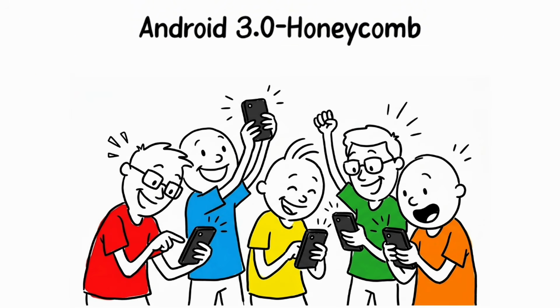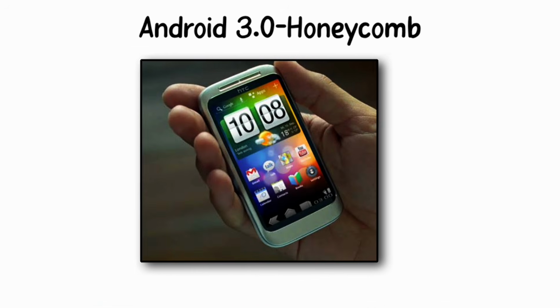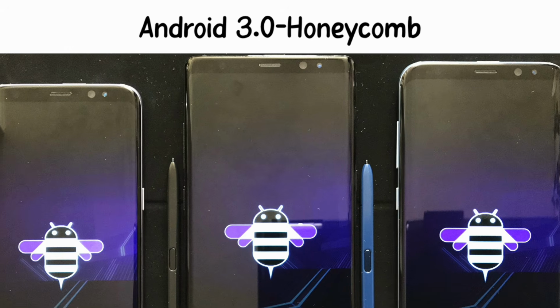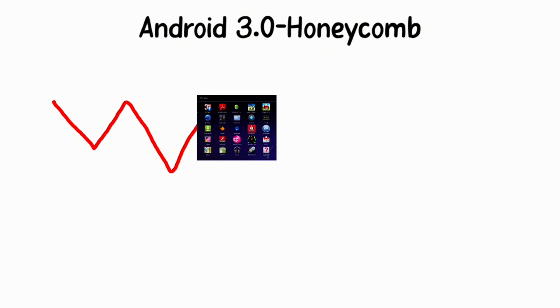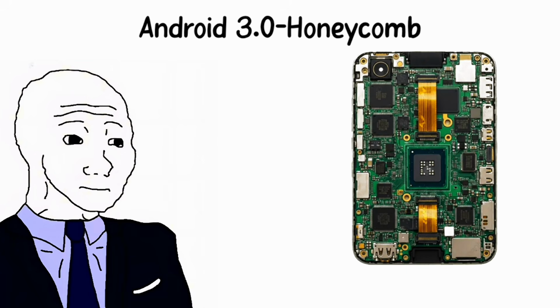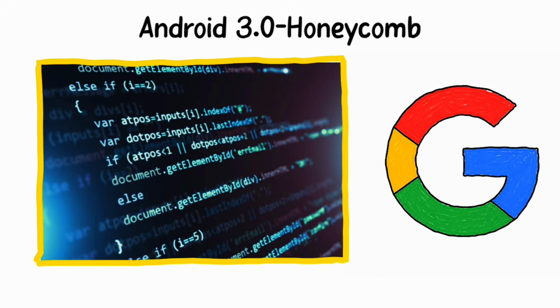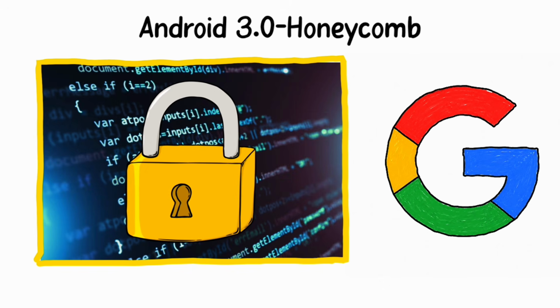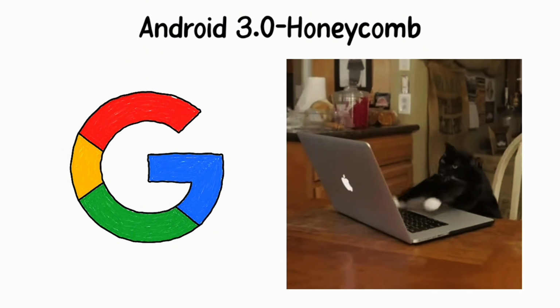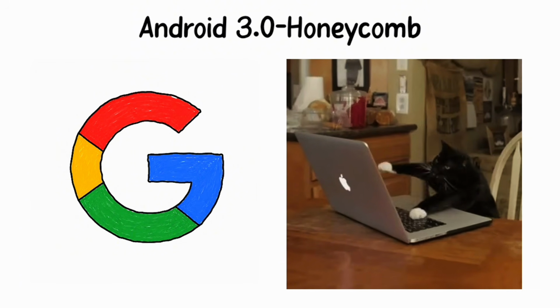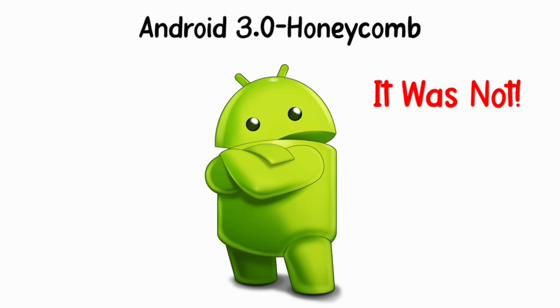People were genuinely excited. Then, it actually came out, and everything fell apart. The apps crashed constantly. The performance was laggy even on brand new hardware. Basic things just did not work properly, and Google made it even worse by locking the source code, which was a huge deal, because Android had always been open for anyone to use and modify. Now suddenly, it was not.